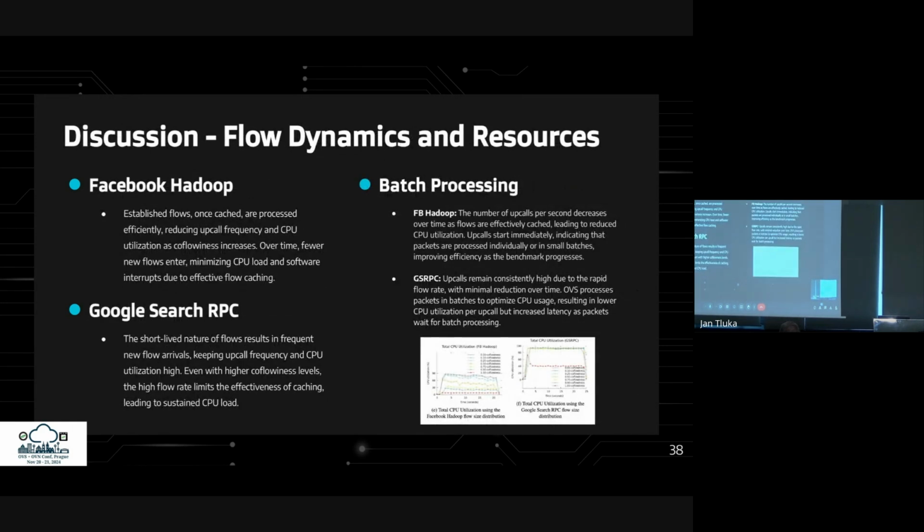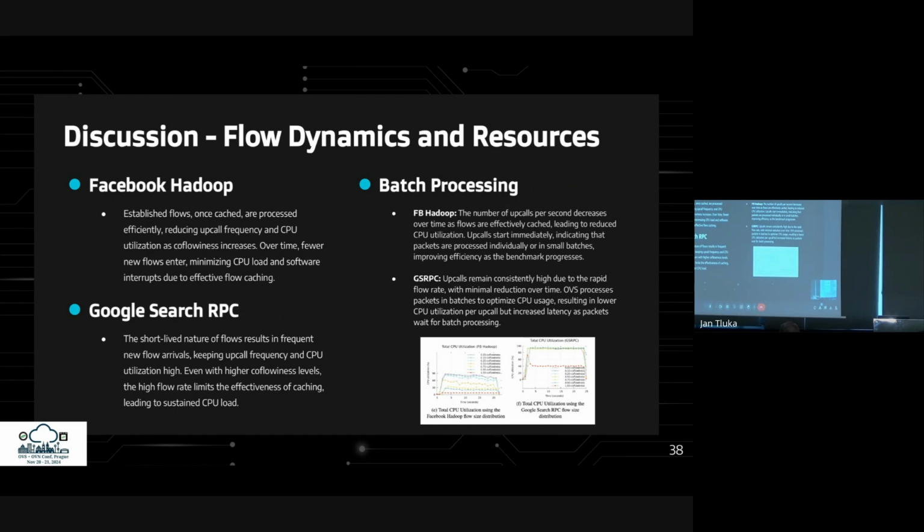In the Facebook trace, caching reduces upcall frequency during runtime and CPU utilization as coflowiness increases. Over time, fewer new flows enter, minimizing CPU load and software interrupts. In the Google trace, short-lived flows keep upcall frequency and CPU usage high. Even with higher coflowiness, rapid new flow arrivals limit caching efficiency, sustaining CPU load.